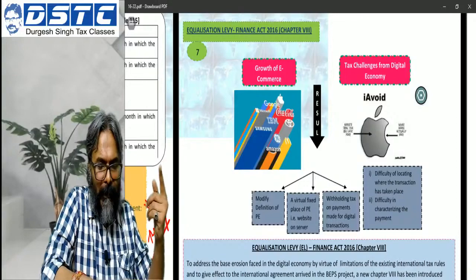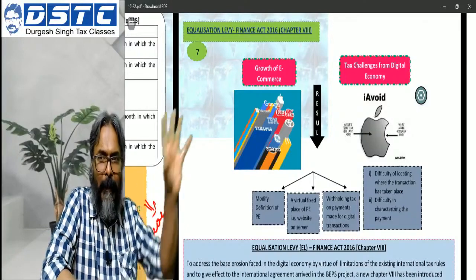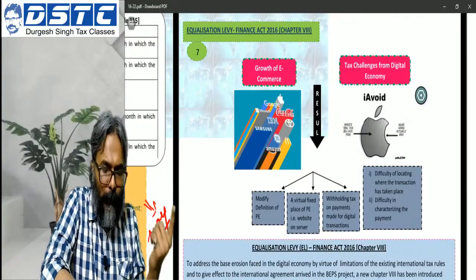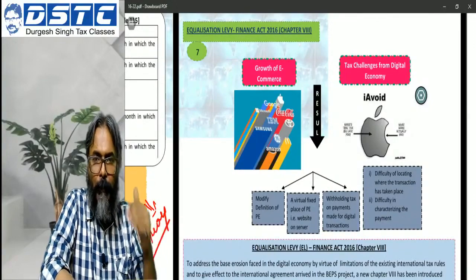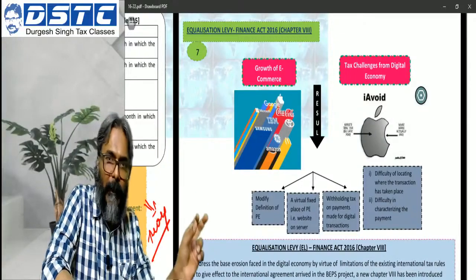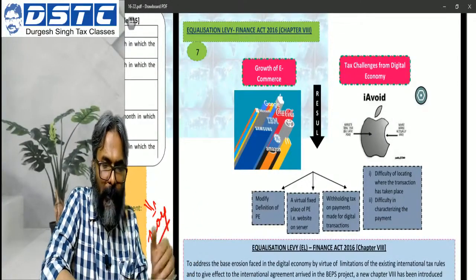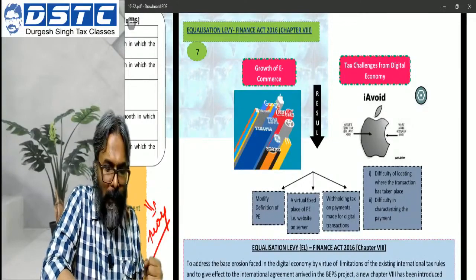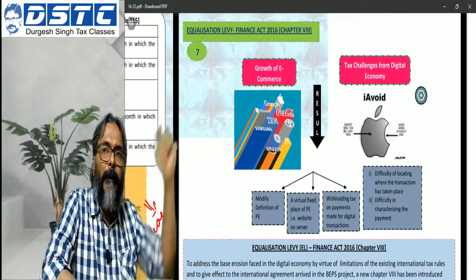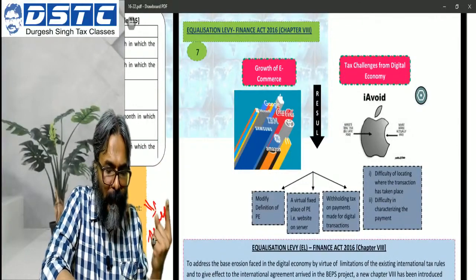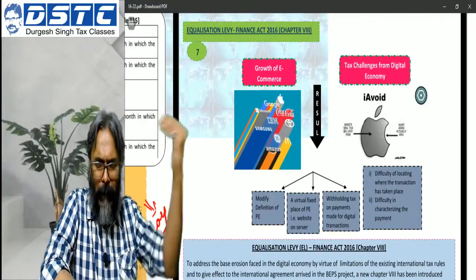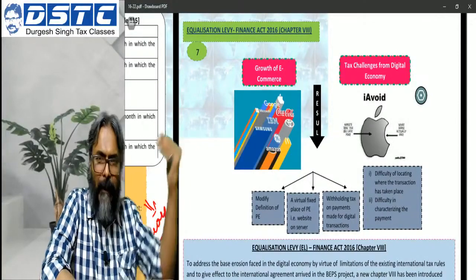Like a domestic company or resident, A Limited, net profit has been given to you, and you are supposed to compute the total income. So A Limited net profit has been given to you, and thereafter the total income has to be worked out. In such a case, they will give you one adjustment: paid during the previous year to a non-resident.